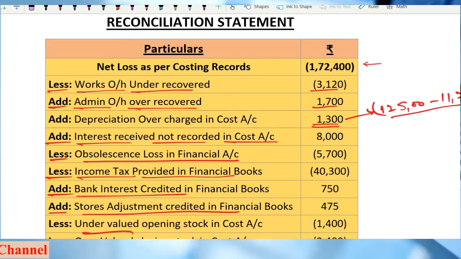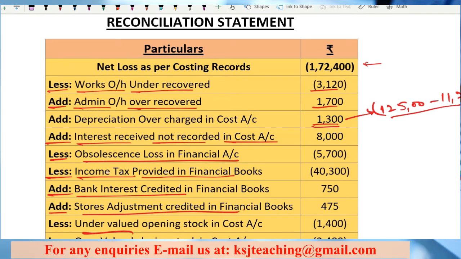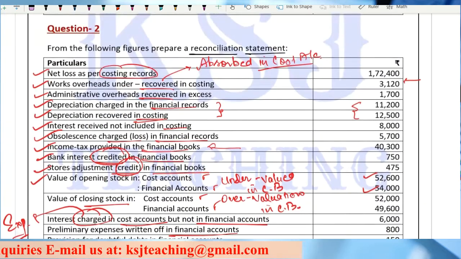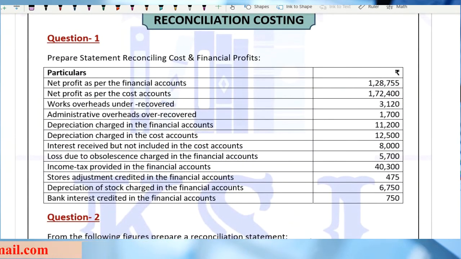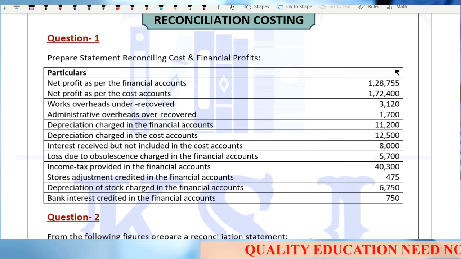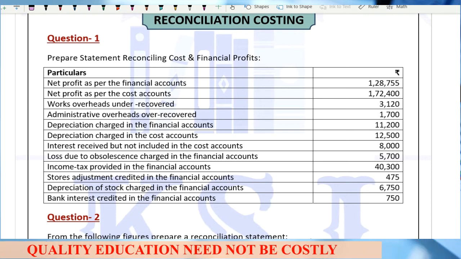The reverse is the case if you are starting with the financial profits. All these items will be reversed in that case. Clear? So I'll give you a very simple homework. Do question number one in both ways. Both ways means, first start with the cost account and end with the financial account. In the second case, start with the financial accounts and end at the cost account. Do it both ways and try to understand the difference.